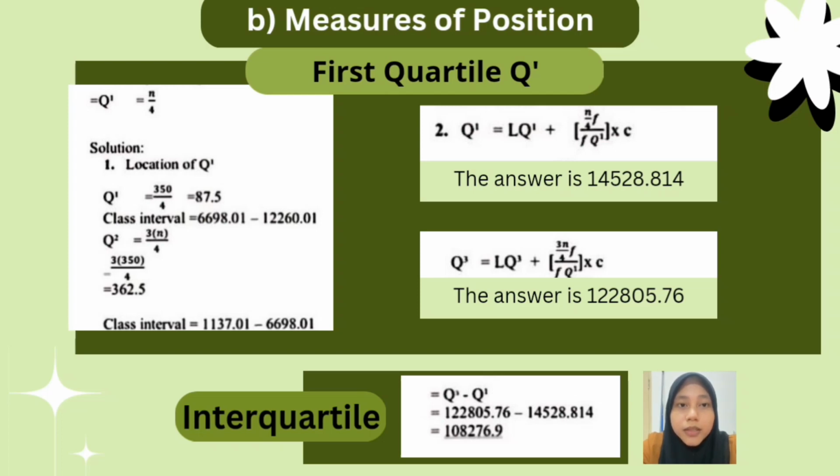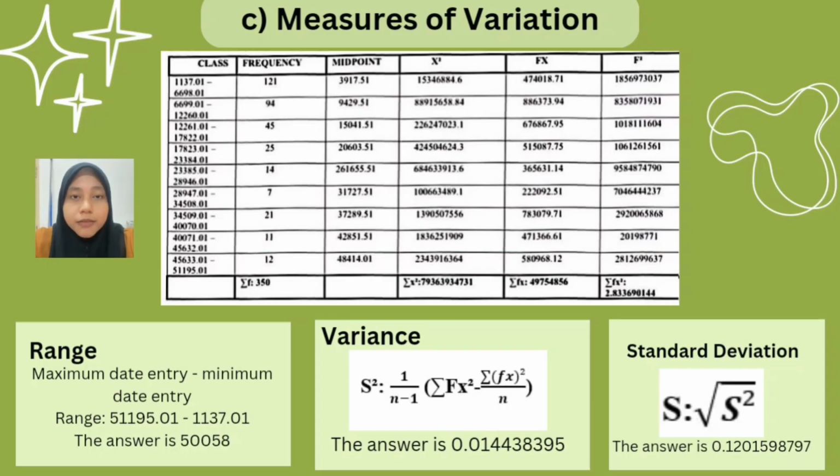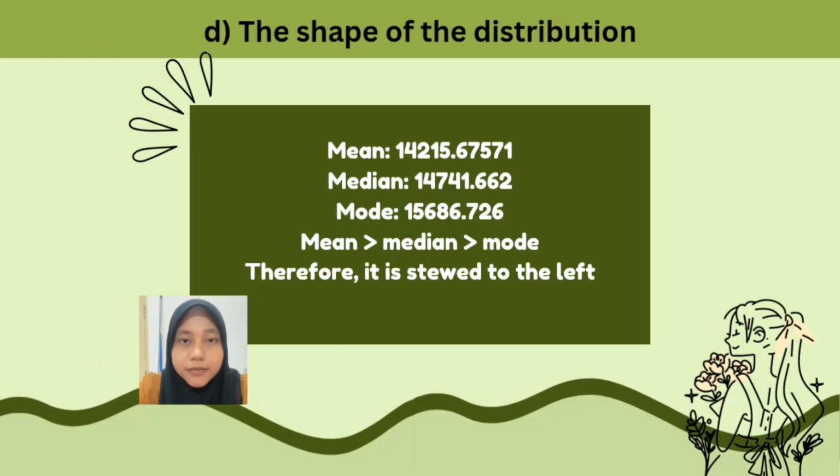14528.814, the third quartile is 1228005.76, and the interquartile range is 1082769. As for measure of variation for charge, the range is 50058, the variance is 0.014438395, and the standard deviation is 0.12015989797. Next, the shape of distribution.